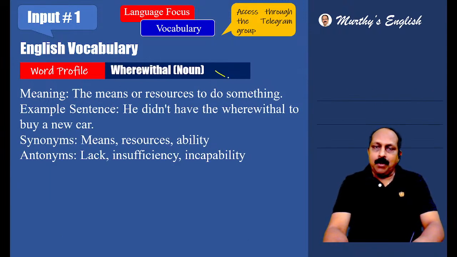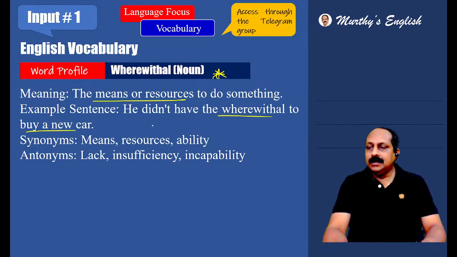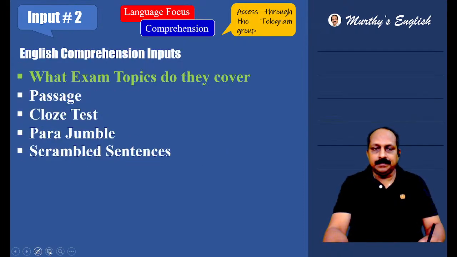We have got this for the first time. Part of speech is noun. Wherewithal. Never heard of that. We don't use it in regular English. The means or resources to do something. He did not have the wherewithal to buy a new car. Means he could not afford the new car. He did not have enough money to buy the new car. Wherewithal, do remember, it is not easy to handle. Means, resources, ability. Lack, insufficiency, incapability. That's all about input one, vocabulary.